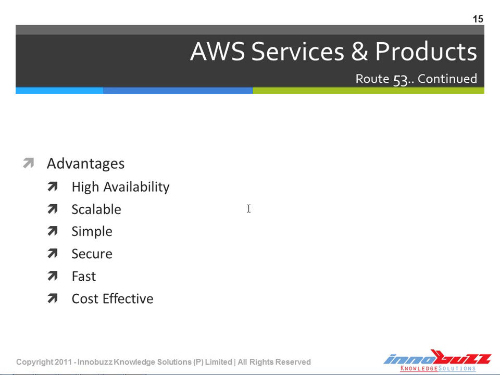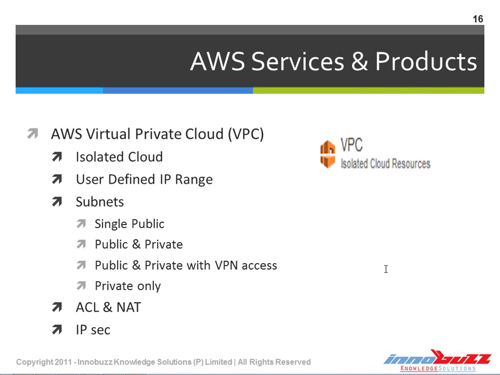And it is cost effective as well. Since all the services are running under AWS Web Services, it's easy to manage and the communication can be pretty much hassle-free, and it's cost-effective from a business point of view as well. So that's all about Route 53, and let's check what is the other product of AWS under the compute and